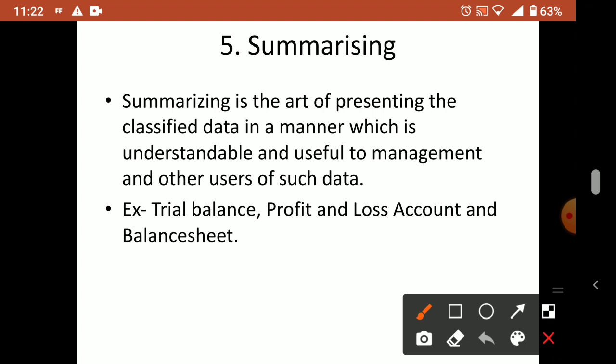All these ledger accounts you have to take out and put according to particular principles or theory of accounting. If you put them in a profit and loss account or balance sheet, you will get a meaning there: how much is the profit of this year, the gross profit, the net profit. Different types of profits are there.